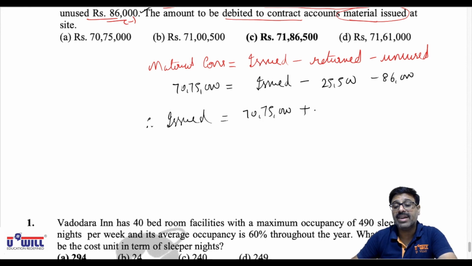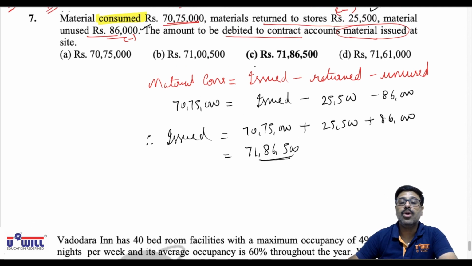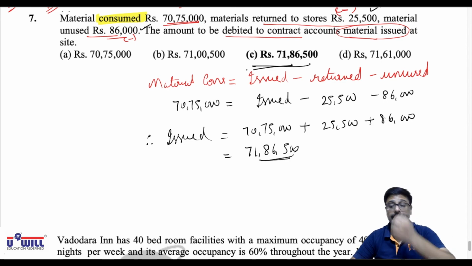70,75,000 plus 25,500 plus 86,000. Do it everyone. 70,75,000 plus 25,500 plus 86,000. 71,86,500 of material might have been issued. So option C is your answer.